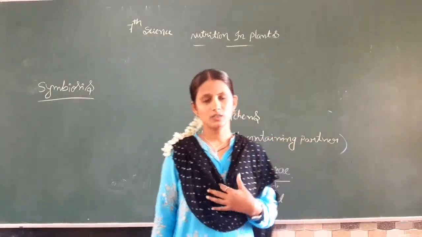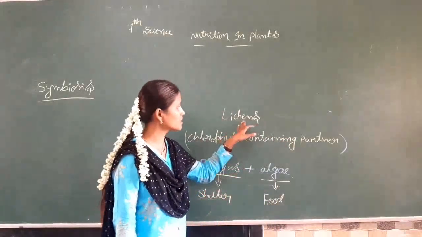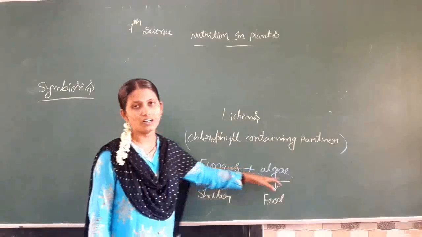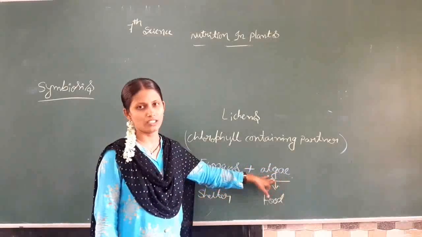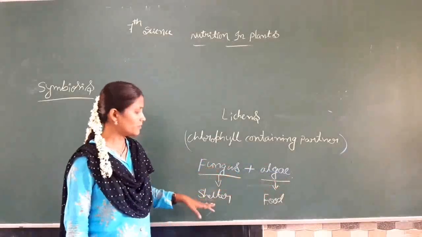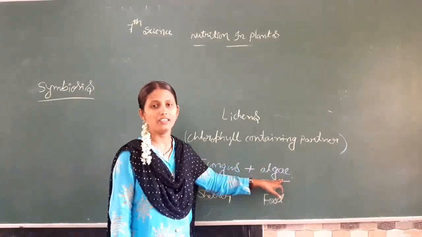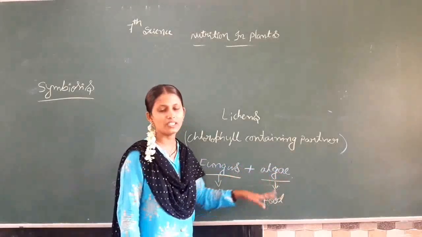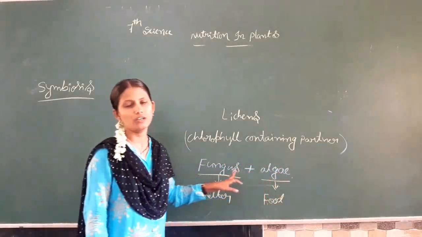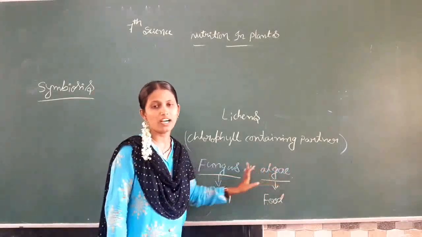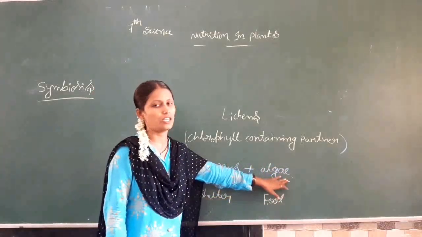Here is another example, the organism called lichens, with a chlorophyll-containing partner. In lichens, fungus and alga both live together. The fungus provides shelter to the alga, and in turn the alga gives food and nutrients to the fungus. Like that, both share their shelter and the food.